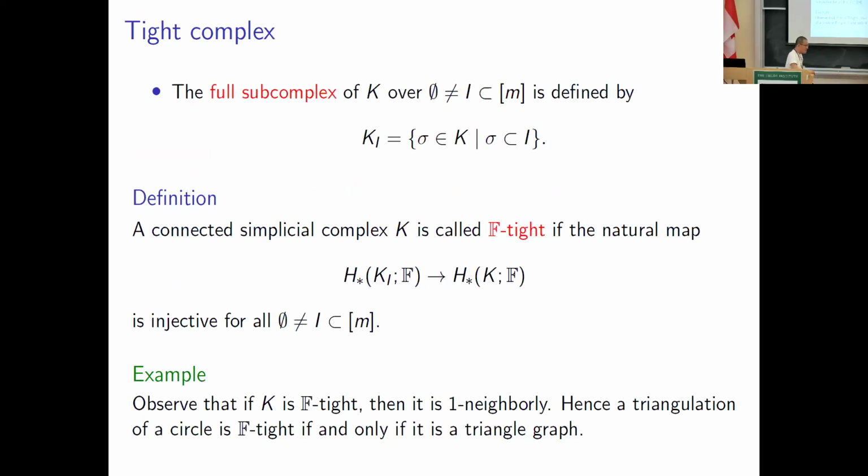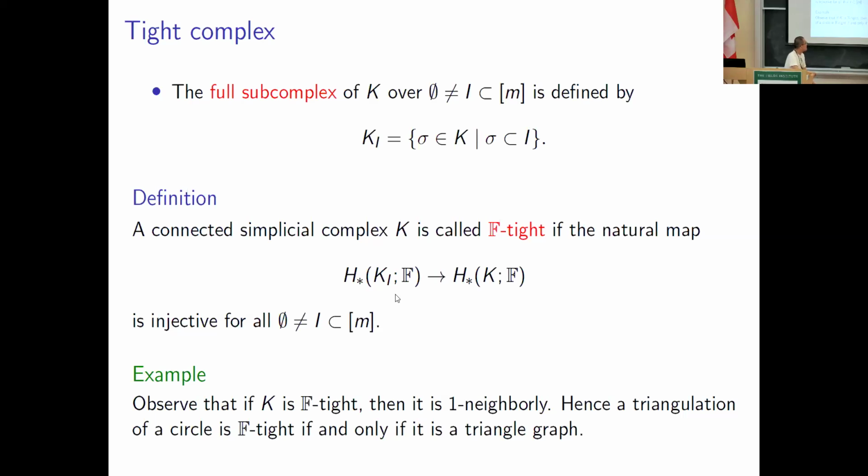Now let's define the tight complex. The full subcomplex of K over a subset I of the vertex set is the maximal subcomplex of K having the vertex set I. The connected simplicial complex K is called F-tight if the inclusion of K_I into K is injective in homology with coefficients in F for all non-empty subsets I of [m].